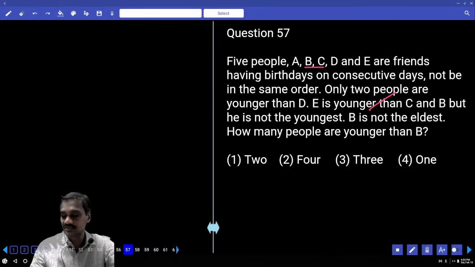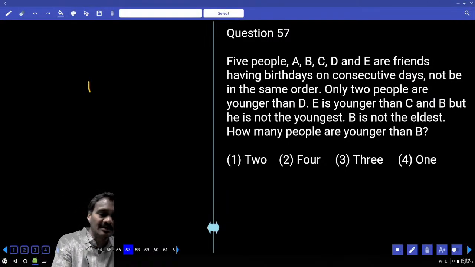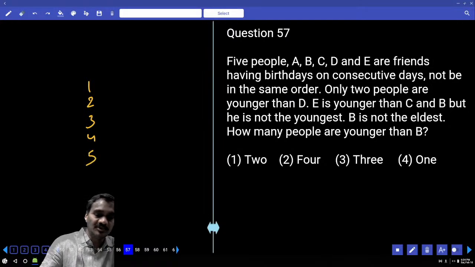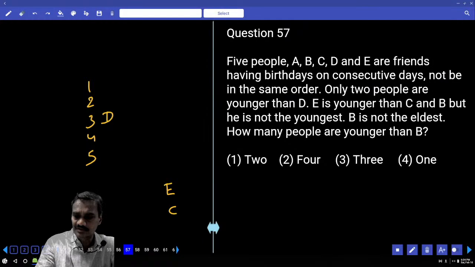Then coming to 57. Now in this 57 there are 5 friends and they are having birthdays on 5 consecutive days, not in the same order. Only 2 people are younger than D. Younger than D అన్నాడు. 1, 2, 3, 4, 5 consecutive days. Only 2 people are younger than D, so D must be at the 3rd place. And E is younger than C and B. E is younger than both C and B.